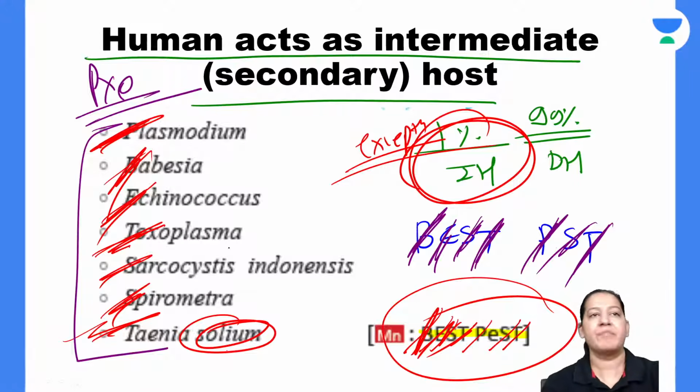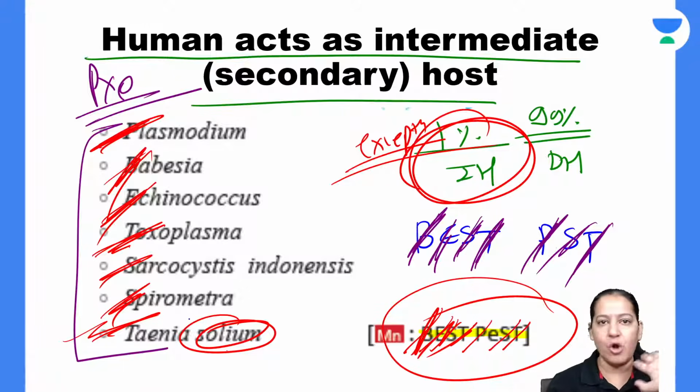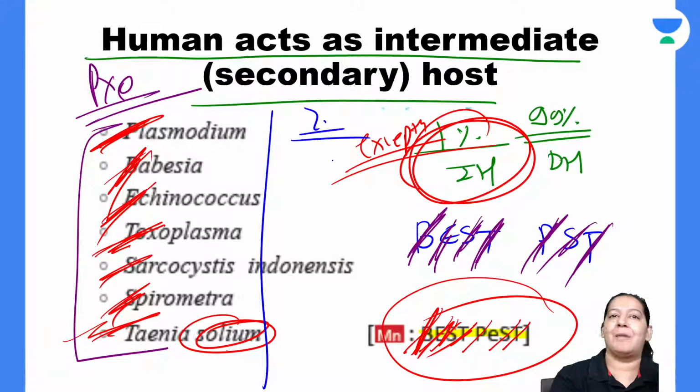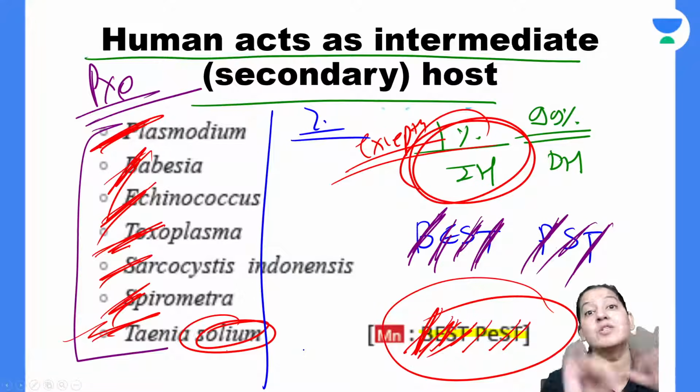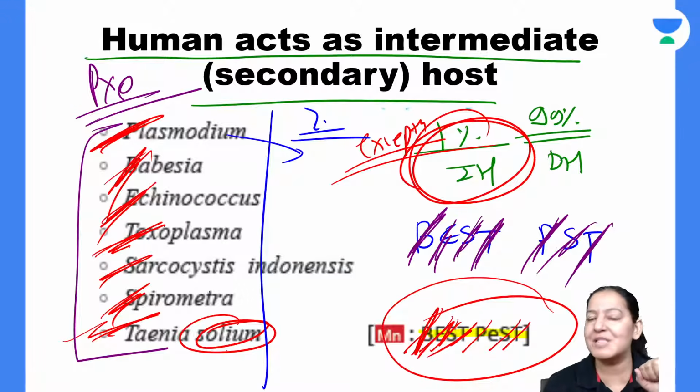You will say, ma'am, in this list, man is not the primary host, the definitive host. Man is the intermediate host. So my next question: who is the primary host in them? Man is not. But tell me the organism who is the primary host. So man is not there, but who is there? So in Plasmodium, the answer is mosquito. Right?